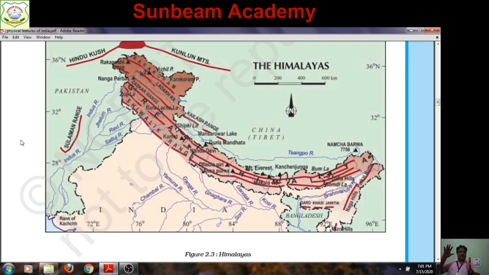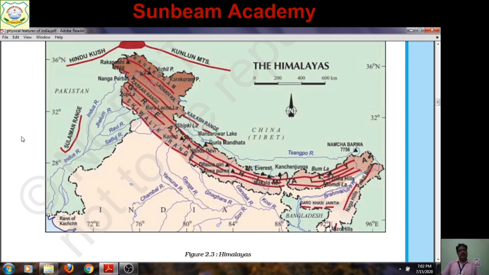When the sun's rays fall on it, as it is covered with ice, from one side it really resembles a golden color, especially during the morning. So in the past the peak was named Kanchenjunga. Kanchanagiri in Hindi, it is known as Kanchenjunga, the name given by the Lepchas, the local inhabitants of that particular place. So the second peak I have discussed.